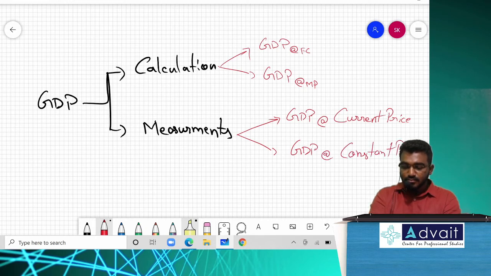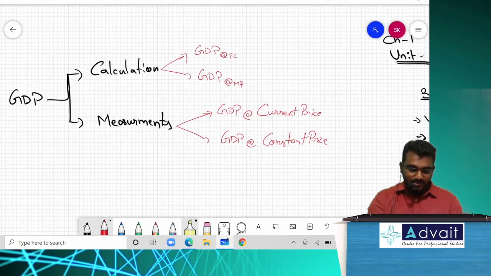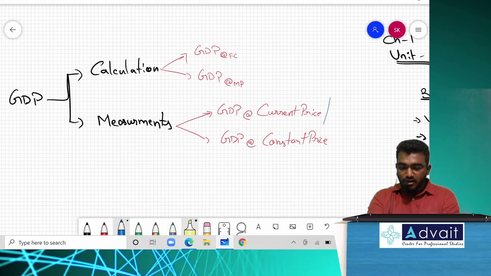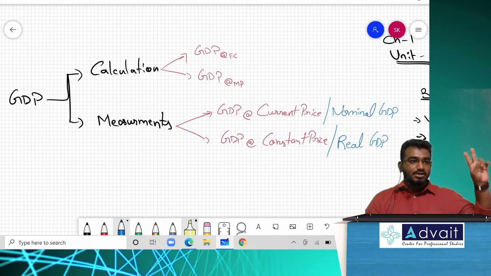Kindly do remember this: current price is also called nominal GDP. And constant price is also called real GDP. What is it called? Real GDP. So GDP is a two-dimensional concept. Which are those two dimensions? Based on calculation, based on measurements.